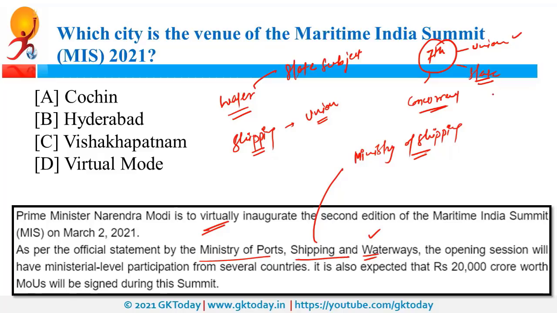In certain circumstances, even in these items, Parliament can make laws, but those are exceptional circumstances. In the concurrent list, those items are mentioned where both central government and state government have the power to make laws. So water is mentioned in the state list and shipping is mentioned in the union list.